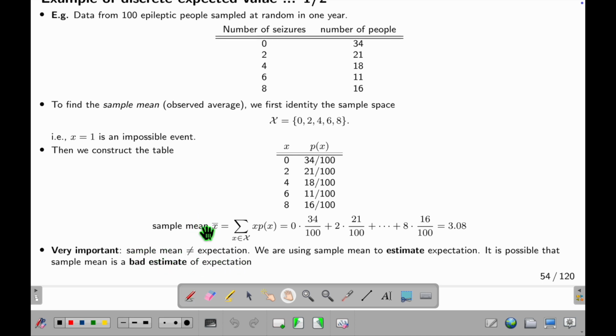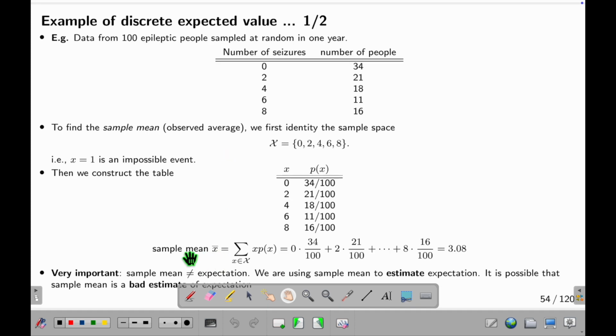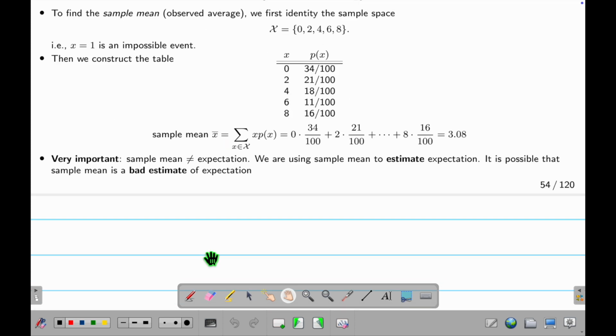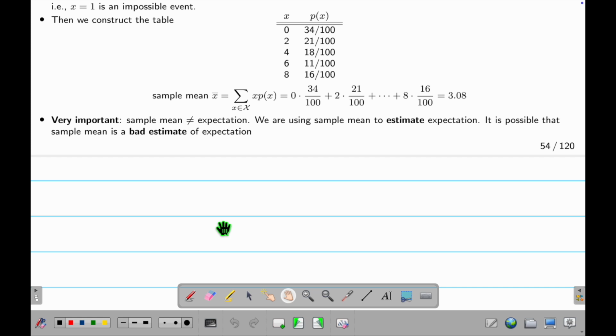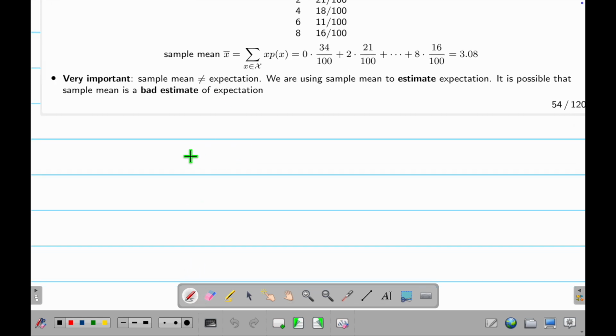What does it mean? You see, I don't write down the E symbol here. Sample mean is a way to estimate expectation. Here's the idea. This is saying that you draw 100 people at random and you get this number. But it's possible you draw all these 100 people in one specific place in the world and you forget other places. Then this is a bad estimation. So this is important: the sample mean, which I write with a bar, and EX are not the same thing. And in statistical analysis, basically the idea is I want to do this.